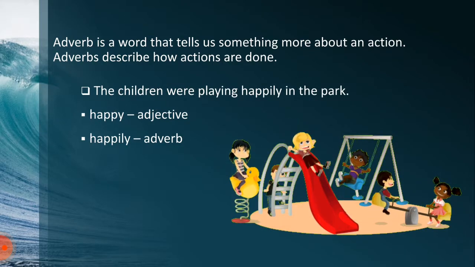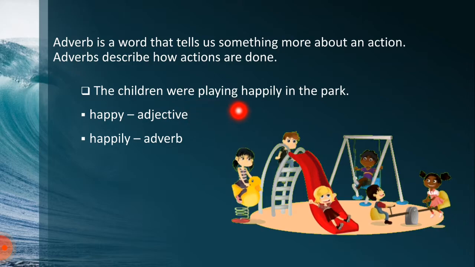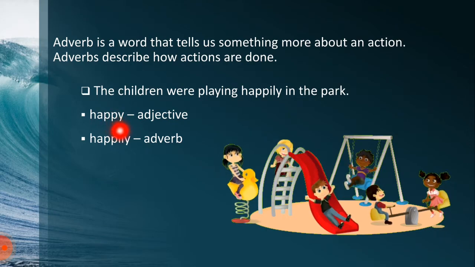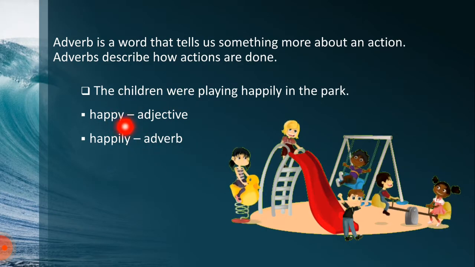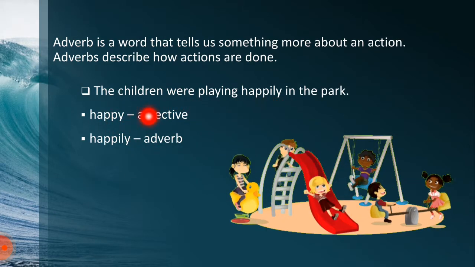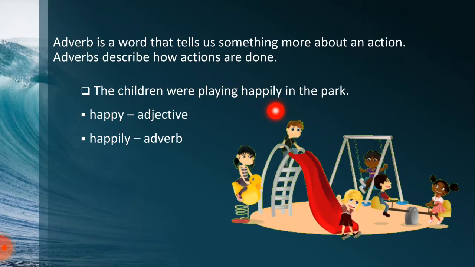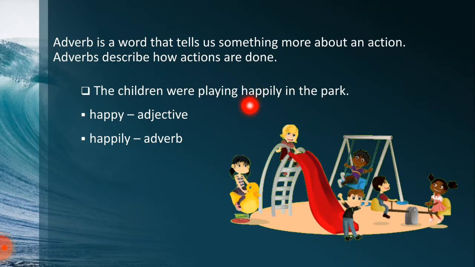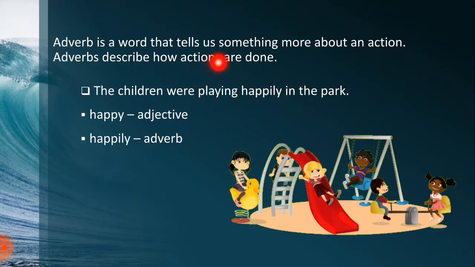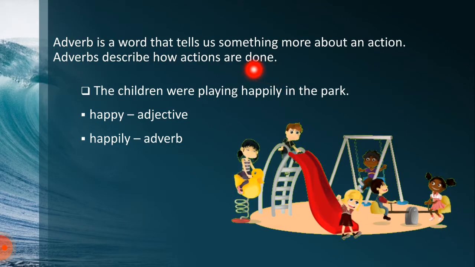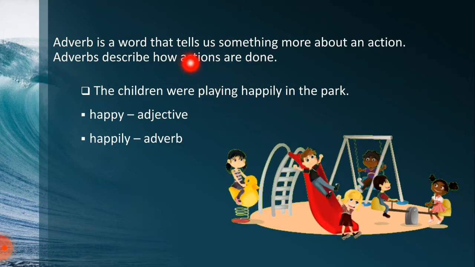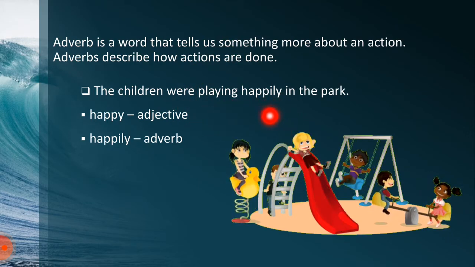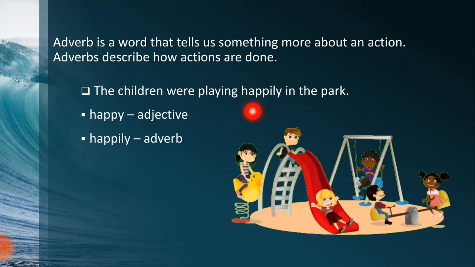The next example is the children were playing happily in the park. Here again, happy is the adjective and it has been converted into an adverb by removing the y and adding i instead of it and then adding ly at the end. So it is telling us how the children were playing. Playing is the action word over here and happily is telling us more about the action word. It is telling us how the children are playing, which is happily. So happily is an adverb over here.